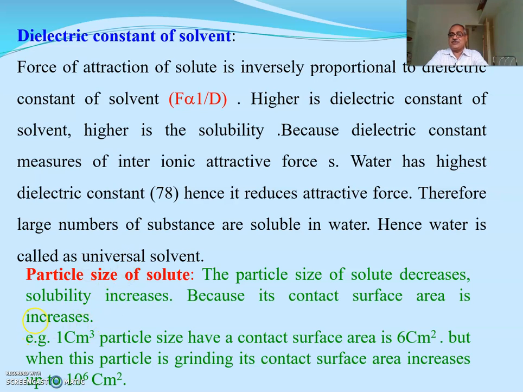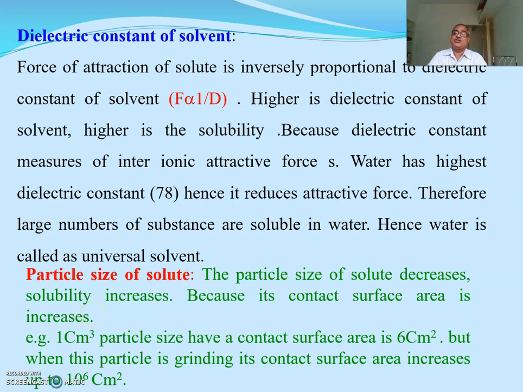Then the next factor is particle size. As the particle size of the solute decreases, the solubility increases. How or why? Because its contact surface area increases. Suppose you consider a 1 centimeter cube of solute particle.